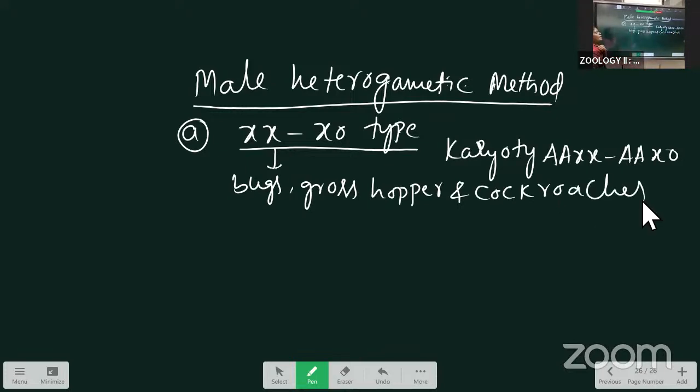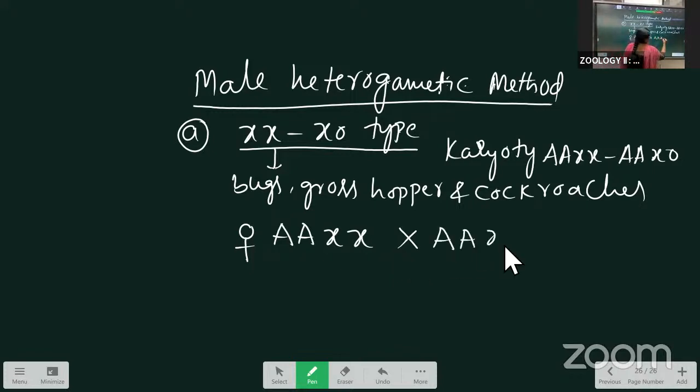See here, I'm writing the table. This table is important, observe this table. I'm writing the karyotype: AAXX. This one is a female, crossed with a male, AAXO. Here the males are heterogametic. Already I said males have only one X chromosome, that's why we call it heterogametic. The females have two X chromosomes, that's why females are homogametic.